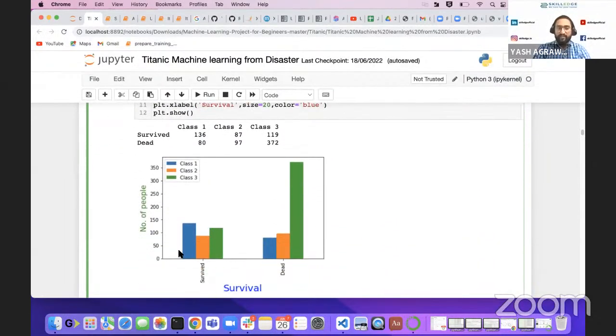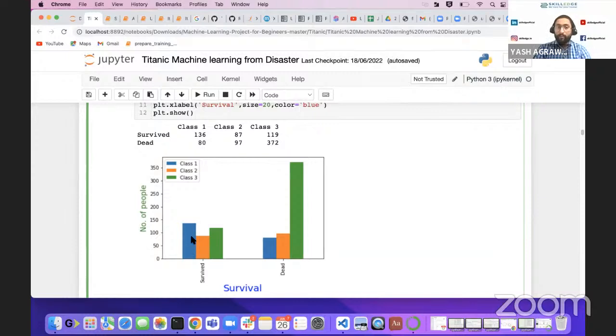Here we can easily see class 1 people survived more as compared to the unsurvived people. So from this graph, we can easily identify that if you belong to class 1, then you have a higher survival rate.